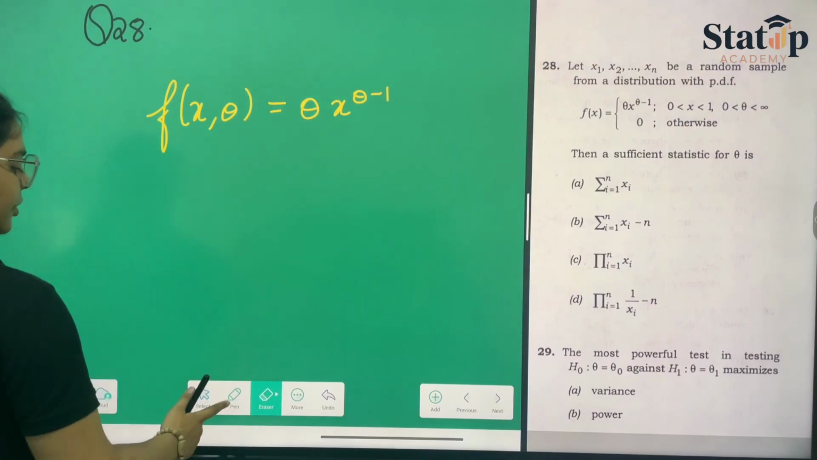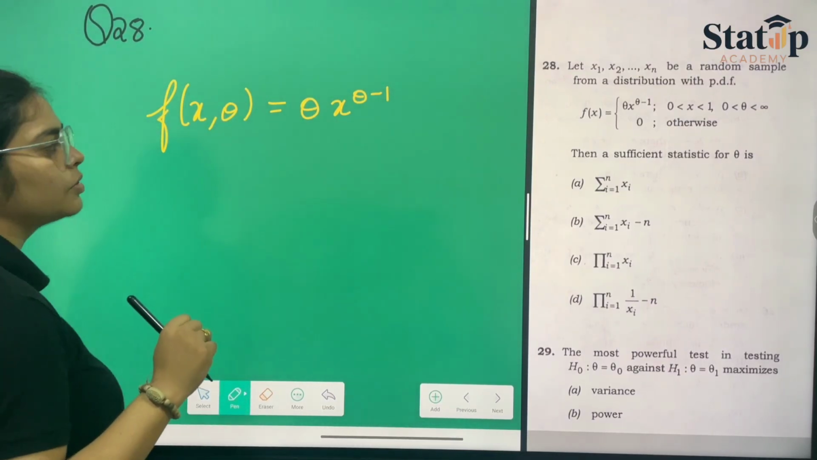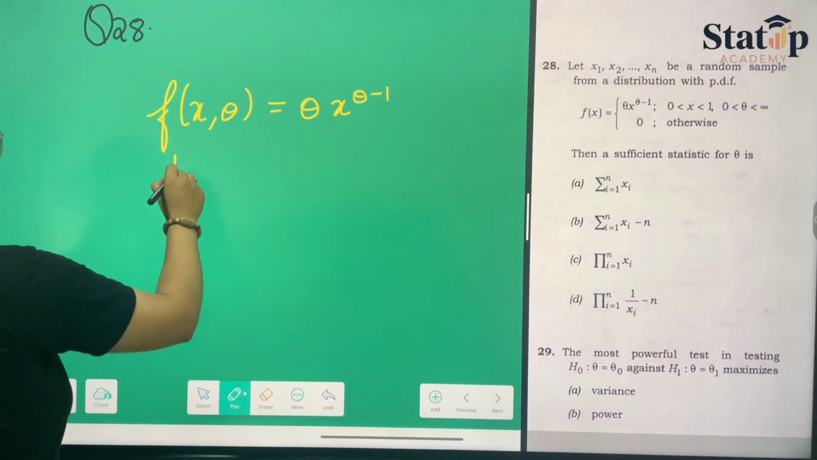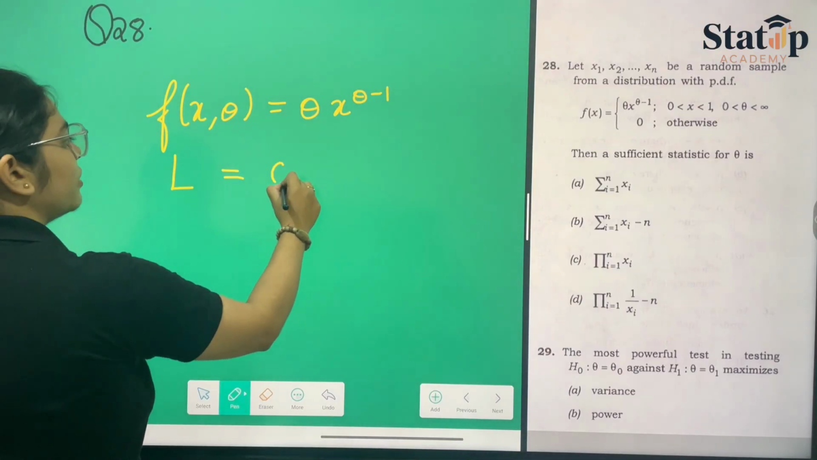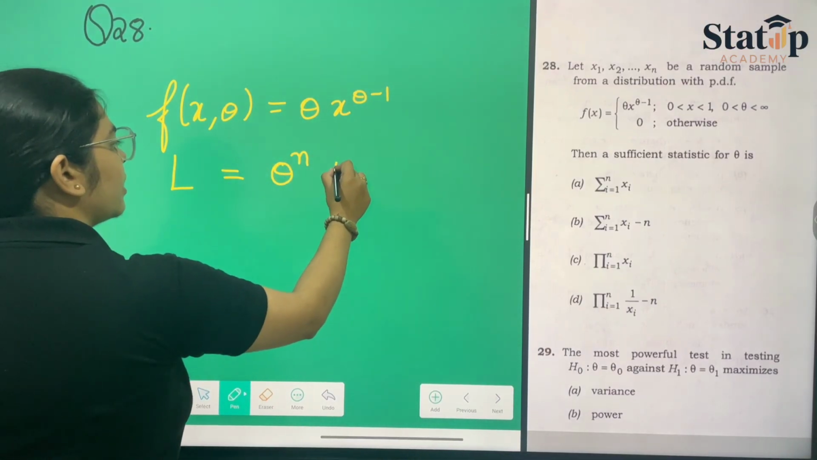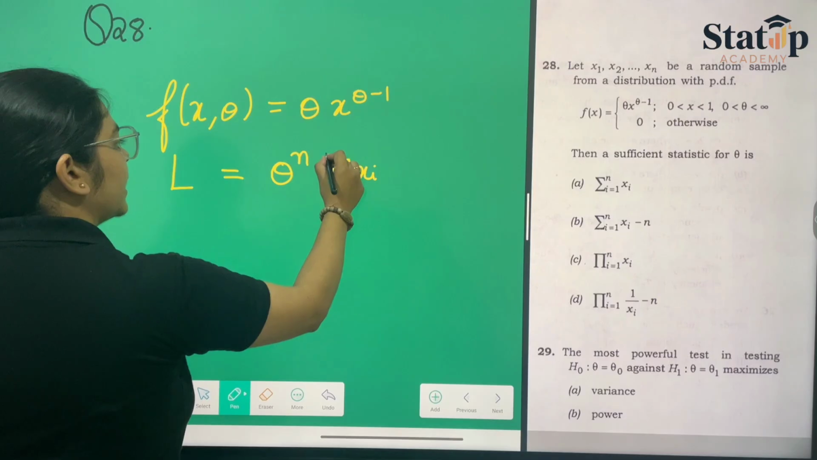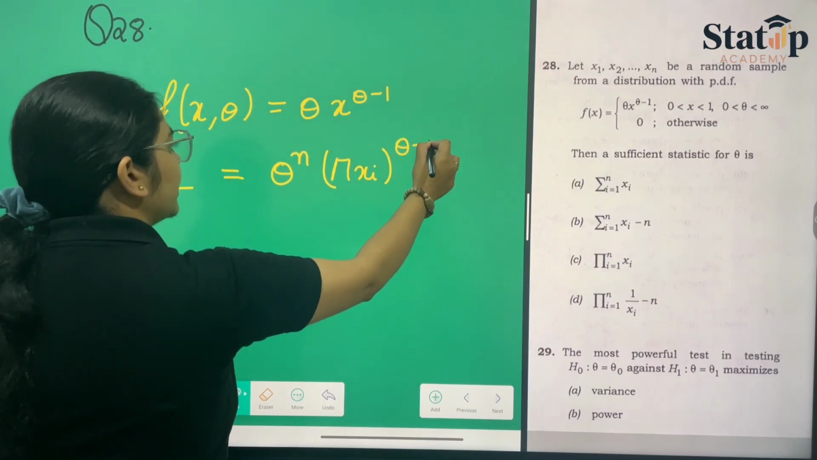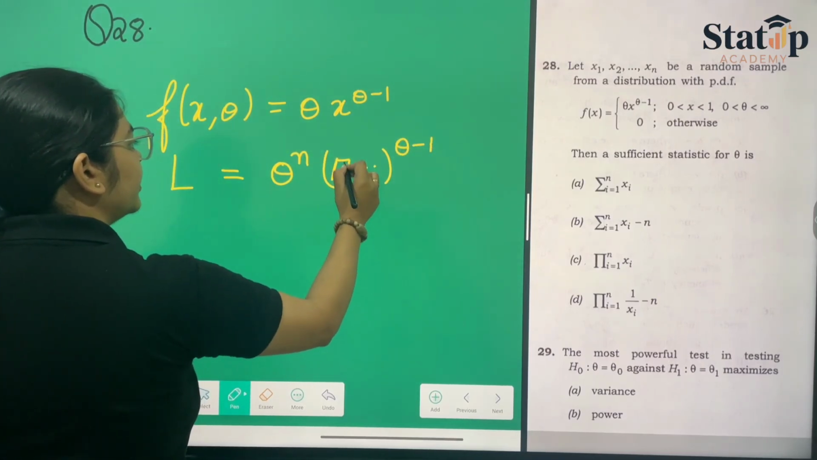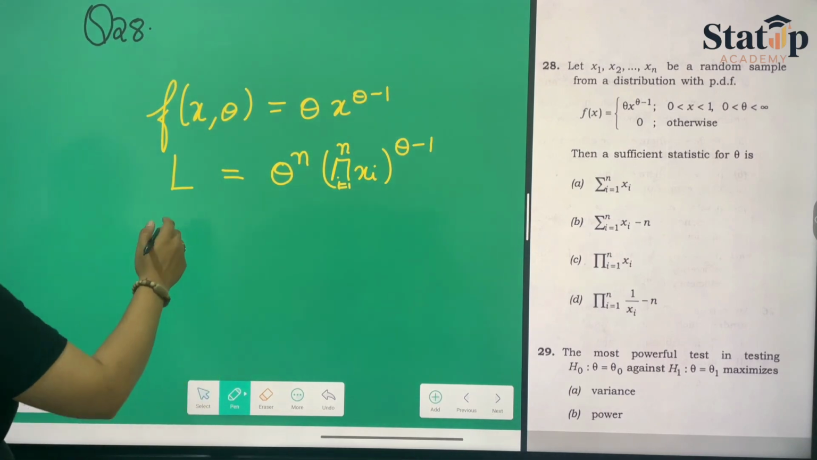This does not follow exponential. That is my mistake. So this has been given to us. First of all, let us find the likelihood, which is theta raised to the power n, summation over xi raised to the power theta minus 1, where i goes from 1 to n. Now by using